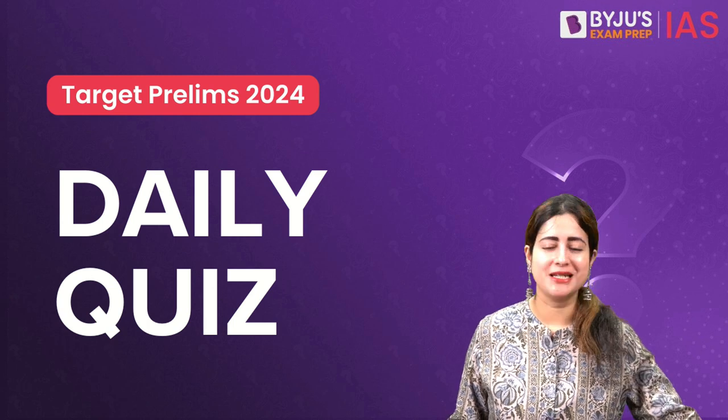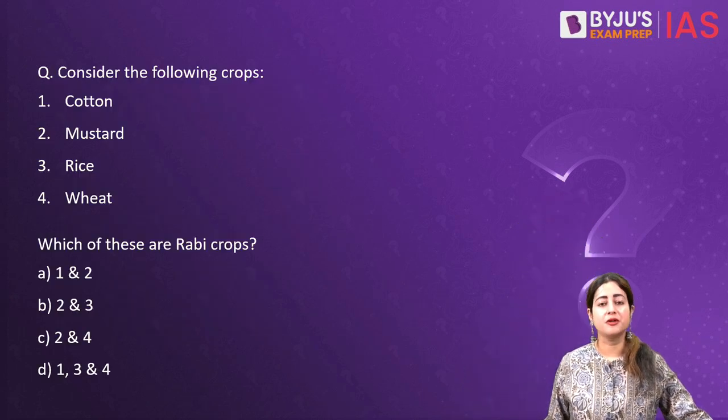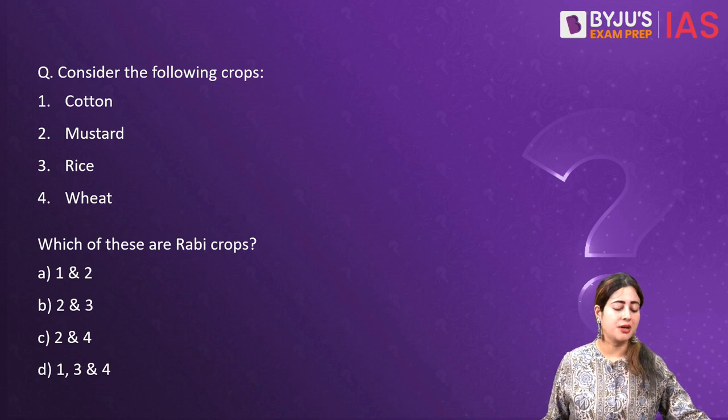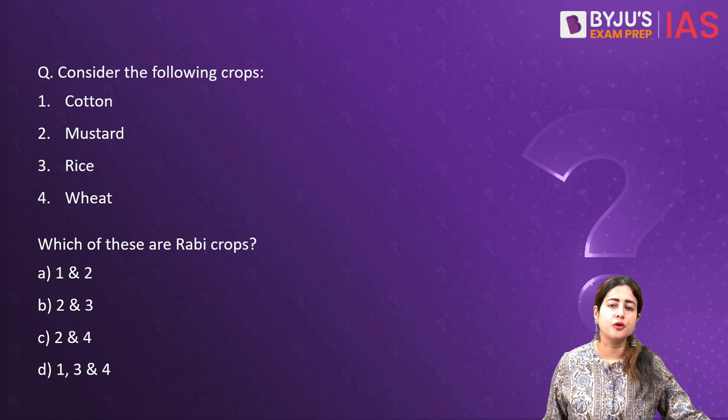And now let me quickly take you to today's questions. The first one on your screen talks about India's cropping seasons. It says, consider the following crops. One is cotton, second is mustard, third is rice, and the fourth is wheat. And which of these are Rabi crops?